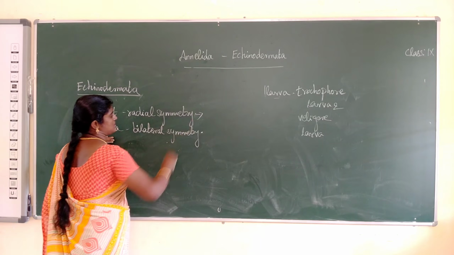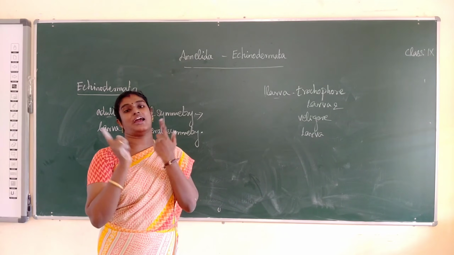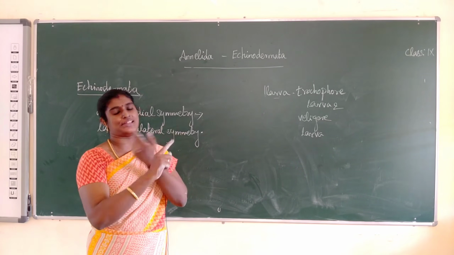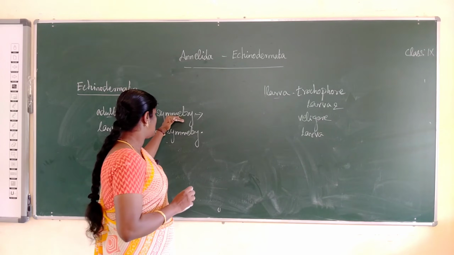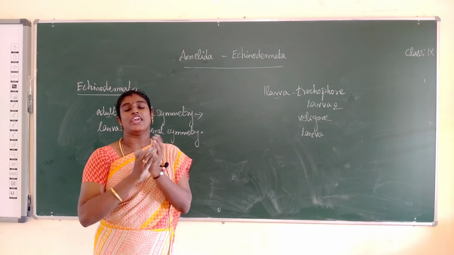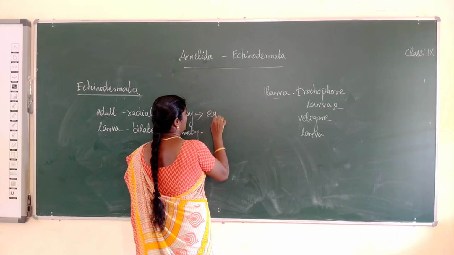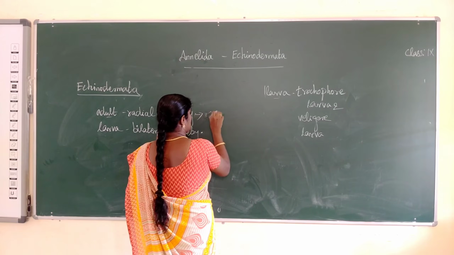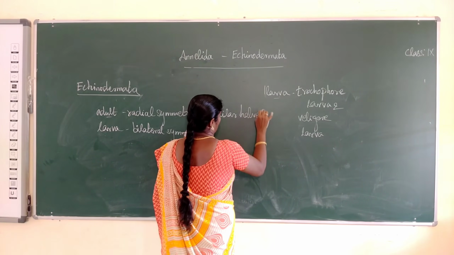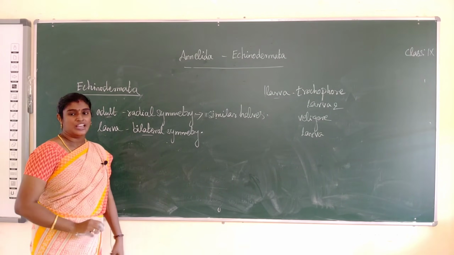What is the meaning of radial symmetry? Radial symmetry means the body parts are arranged around the central axis. It is called radial symmetry. If we cut through the central axis, we can get equal or similar halves. That is called radial symmetry. What is the meaning of bilateral symmetry?